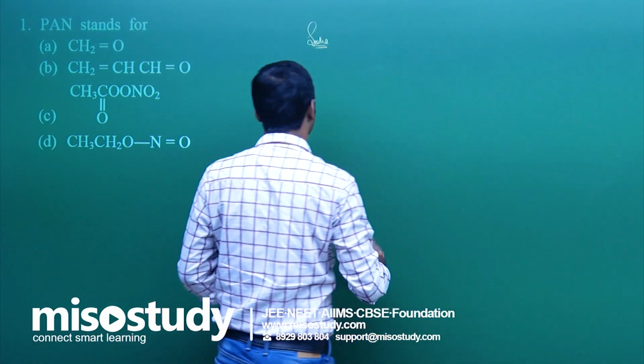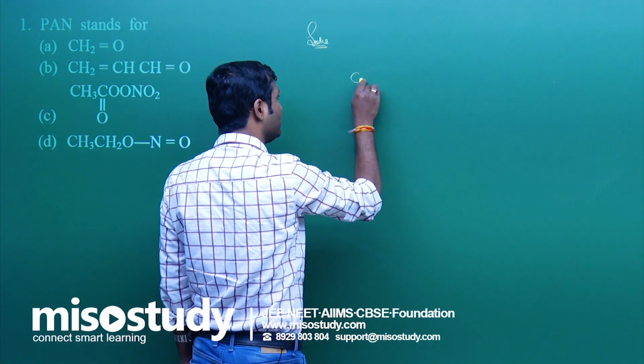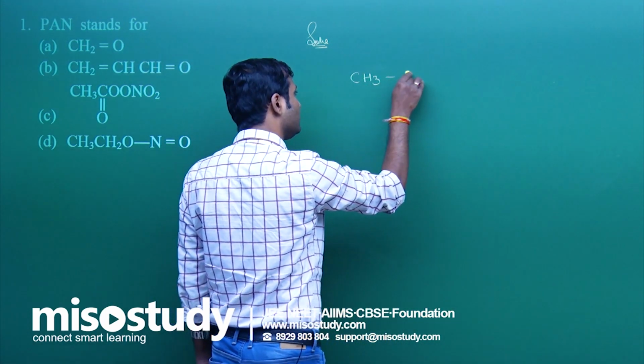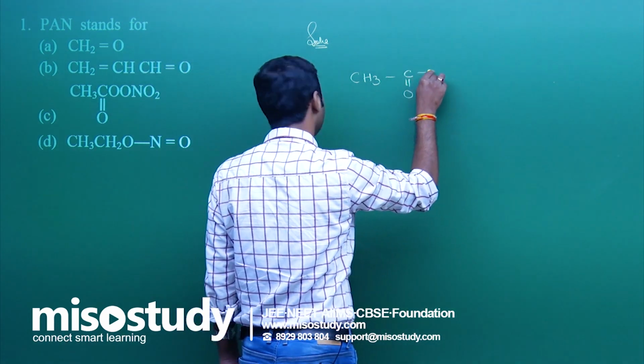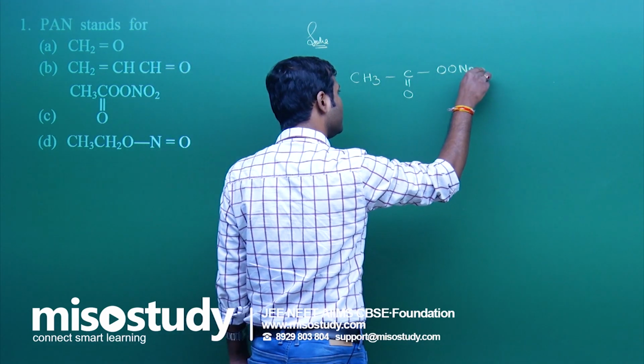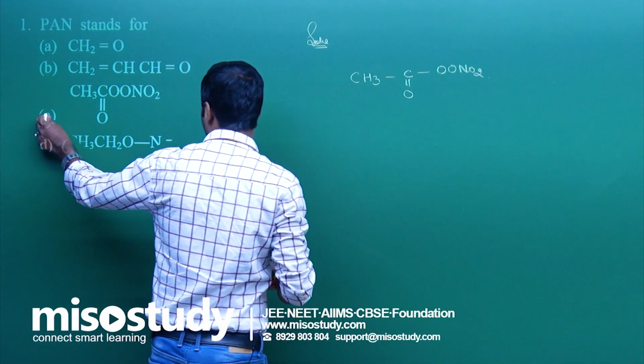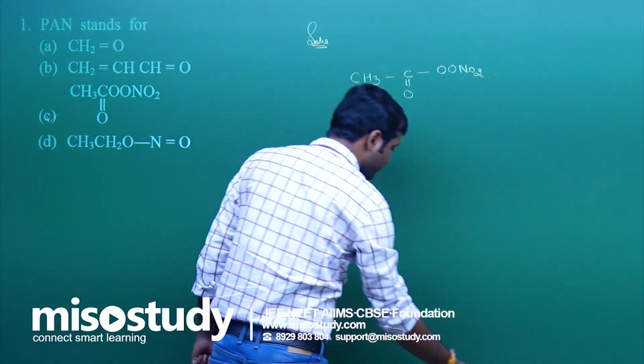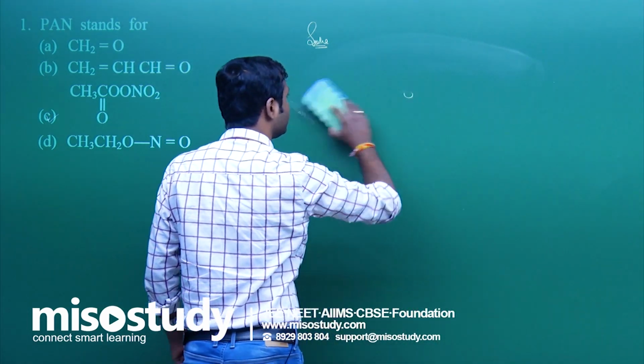So the formula of peroxyacetyl nitrate is CH3C=O, then OONO2. This is peroxyacetyl nitrate. For question number 1, mark C. C is the correct option. Is it clear? Yes sir.